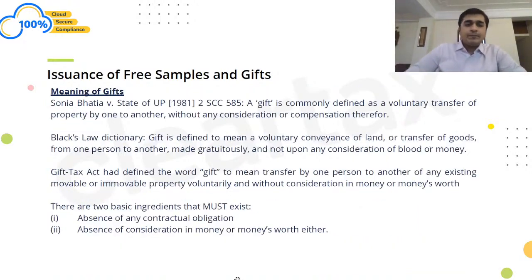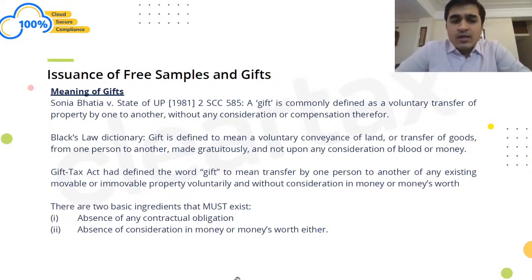Let's understand the meaning of gifts which has been given under various laws here. First, Sonia Bhatia versus State of UP, gift was defined by the Supreme Court as a gift is commonly defined as a voluntary transfer of property by one person to the other, right? Without any consideration or compensation. So this is a voluntary transfer and not a transfer which arises out of contractual obligations, right?